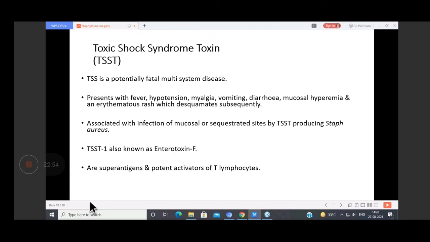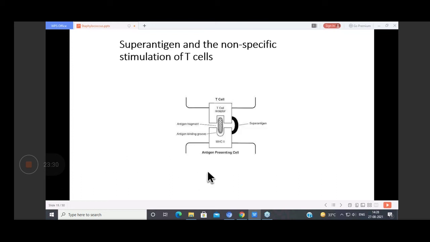Now the Toxic Shock syndrome toxin, I've told you it causes a fatal multi-system disorder. The patient will present with fever, hypotension, vomiting, diarrhea, and it is associated with the infection of mucosal or sequestered sites by TSST producing Staph aureus. It was initially detected in women using tampons. It is also known as enterotoxin F. The important thing which you need to remember about this particular toxin is that it has a super antigen effect. So it is a potent activator of T lymphocytes.